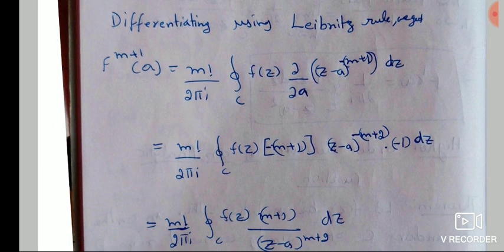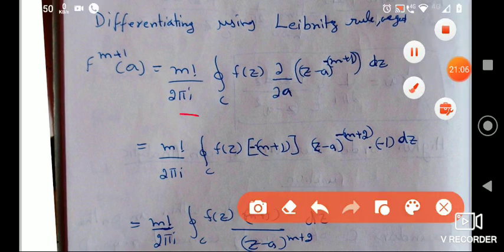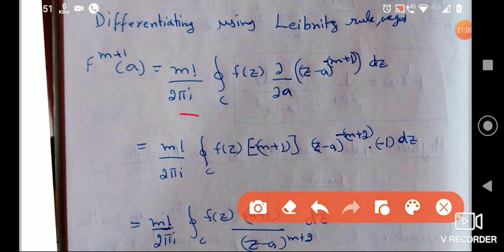By the Leibniz rule, the differentiation will be f of m plus 1 derivative of a, and all other terms will be the same, m factorial and 2 pi i.